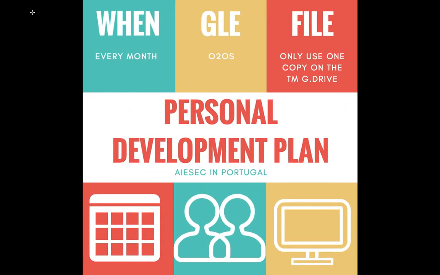So for this personal development plan, we have to do it every month. Okay? So every month, and the global learning environment is the one-to-one. So this cannot be done in groups. This is just the leader and the member in a one-to-one global learning environment. And file, every month you need to use the same file. So the same file on Google Drive.